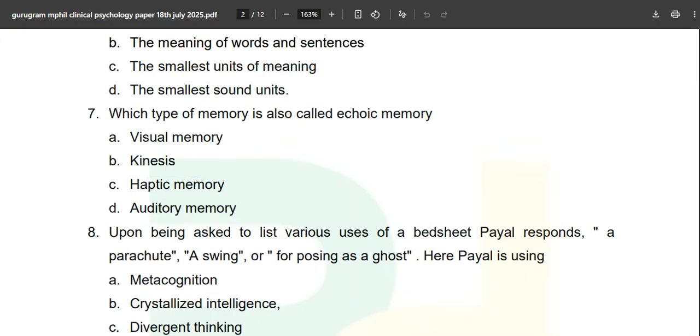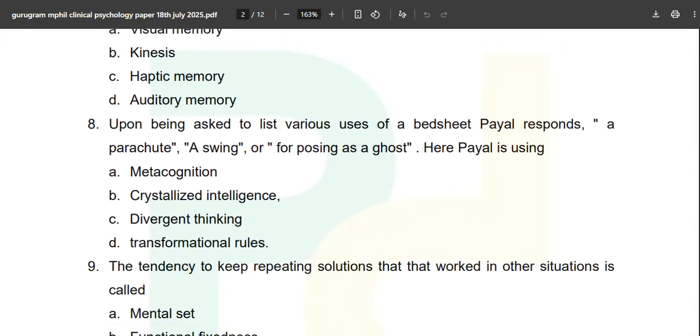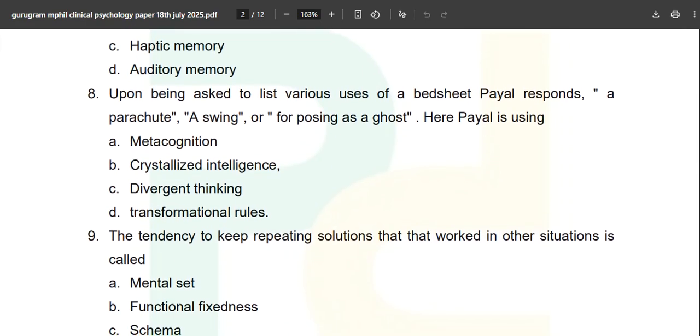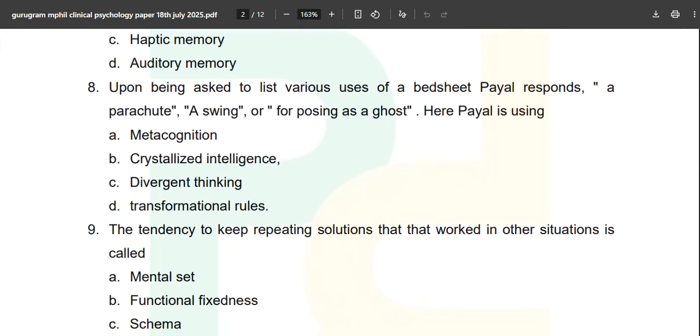Okay. Now moving forward, next question, make sure that you are solving simultaneously along the same line. Next question, question number 8. Upon being asked to list various uses of a bed sheet, Pyle responds: a parachute, a swing, or posing as a ghost. Here, Pyle is. Now, this question is application based. You have to apply some little sweet mind of yours.